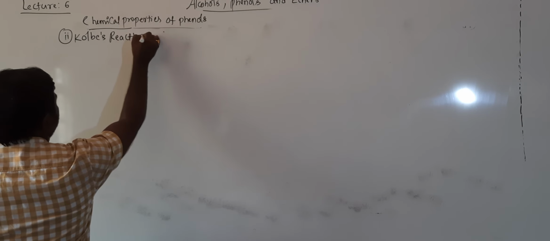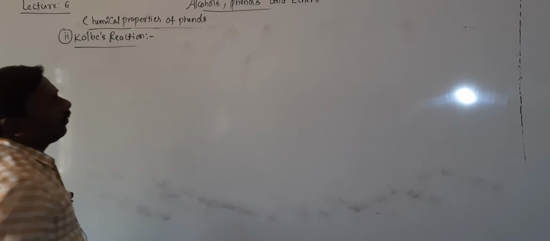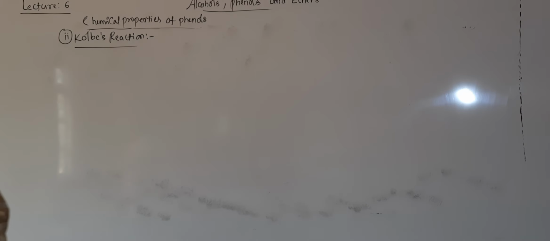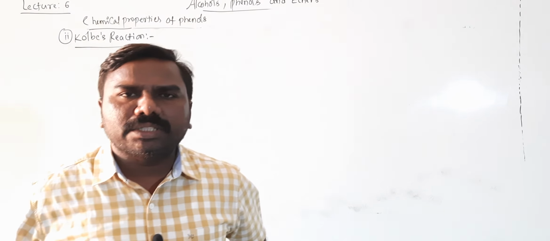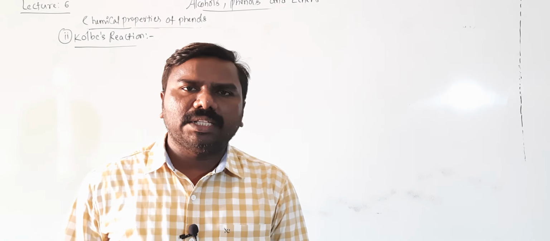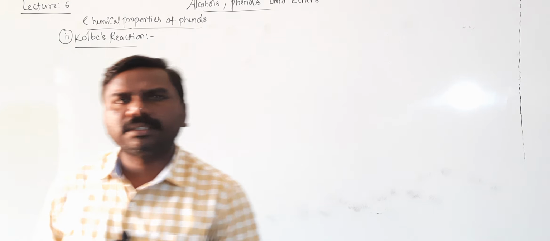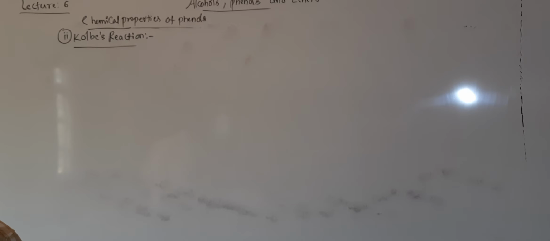If you observe Kolbe reaction, phenol reacts with aqueous sodium hydroxide, then gives a phenoxide, which on reaction with carbon dioxide, a weak electrophile, followed by hydrolysis, then gives the product orthohydroxybenzoic acid.